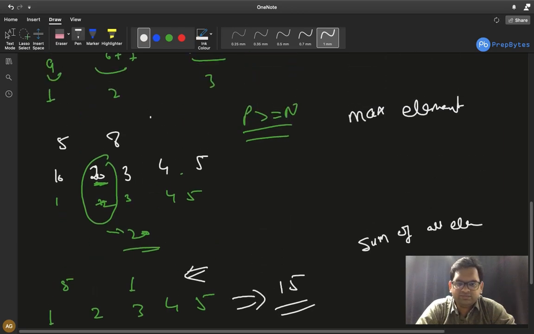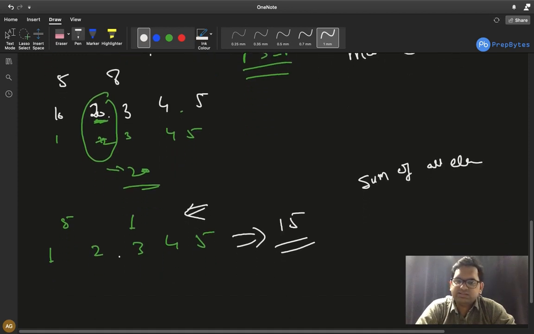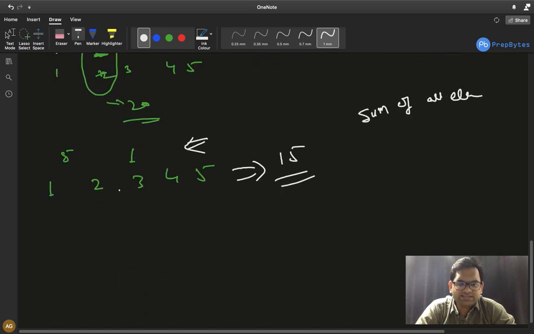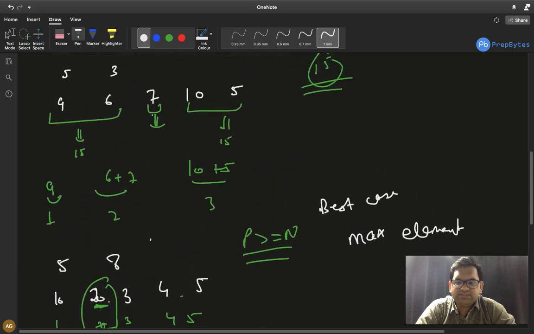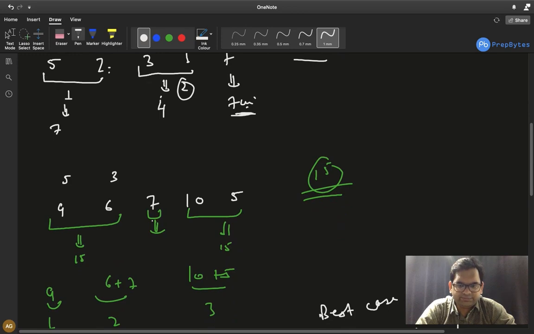So this is my best case, that everything is done in parallel, and the maximum time will definitely be taken, so that is the answer. Maximum element is the answer. Now similarly here, this is the worst case. So we can say that our answer will always lie between best case and worst case. That means the maximum element that is present in the array, this much time will definitely be taken.